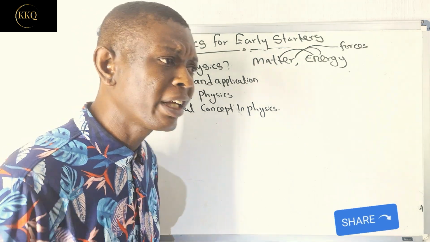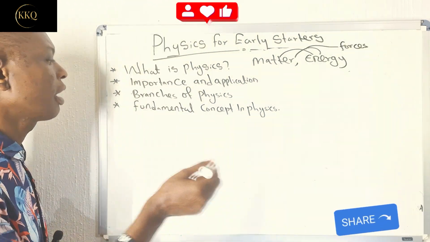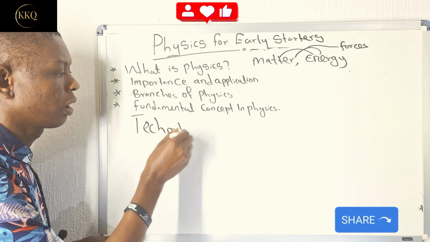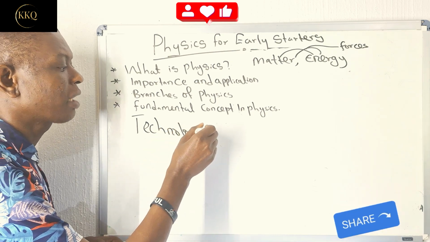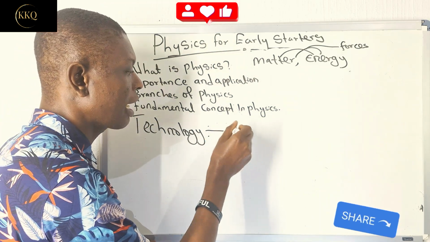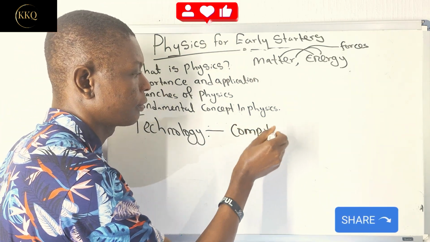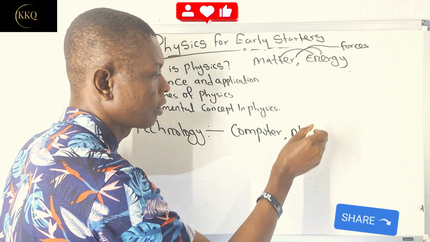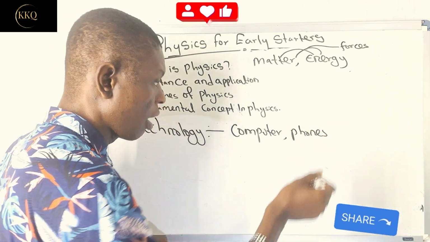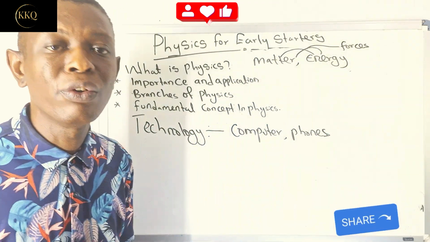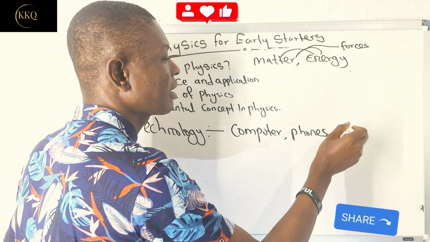One of its applications we can see is in technology. When we talk about technology, we can see its applications in things like the computer, your smartphones, and medical equipment.